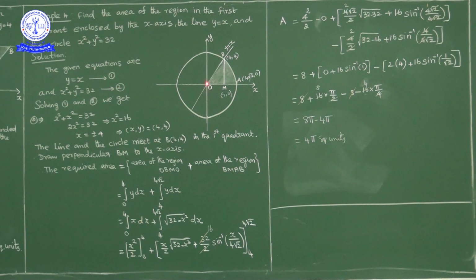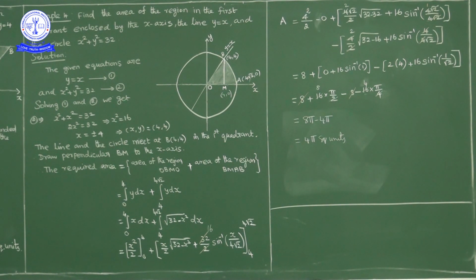OBAMO. This area we have to find. So for this what we will do is area under the line y is equal to x from 0 to 4 and area under the circle from 4 to 4 root 2, because these two are intersecting here. Now if you drop a perpendicular from B onto the x-axis at M, that is 4 comma 0, then area of the region OBMO plus area of the region BMAB, this area plus this area. This is nothing but area under the line, and this is nothing but area under the circle.